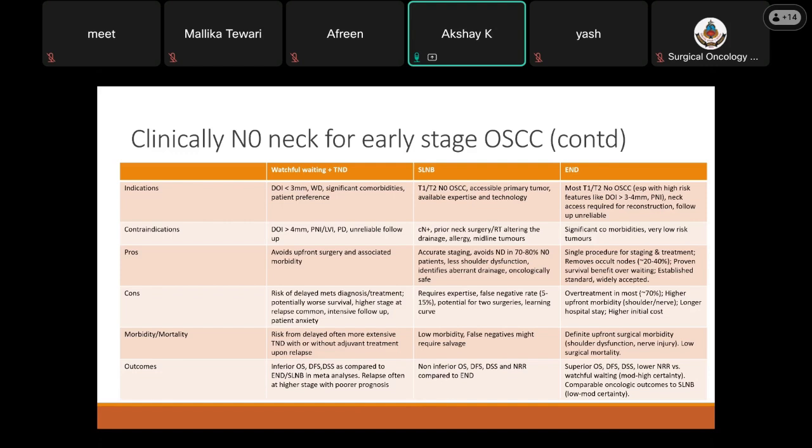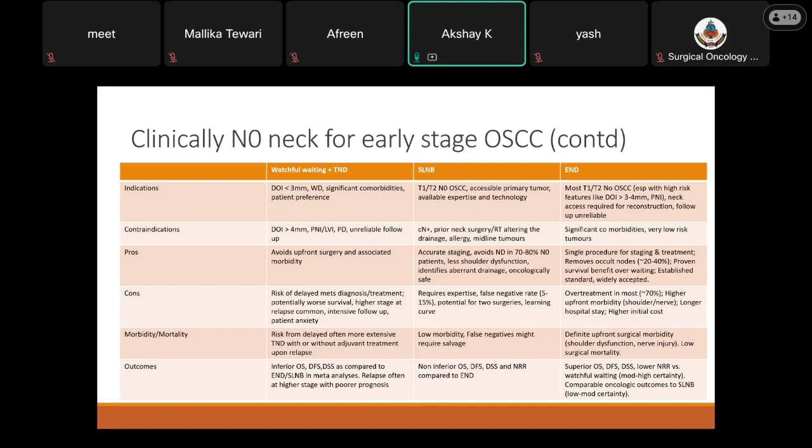Elective neck dissection, the indications can be most of the T1, T2, N0 lesions, especially with high-risk features like a DOI of more than 4 mm or PNI positive. Then when neck access is required for reconstruction, and when the follow-up for the patient is unreliable. Contraindications can be significant comorbidities or very low-risk tumors. The advantage is that it is a single procedure for staging and treatment. It removes occult nodes in 20 to 40%.